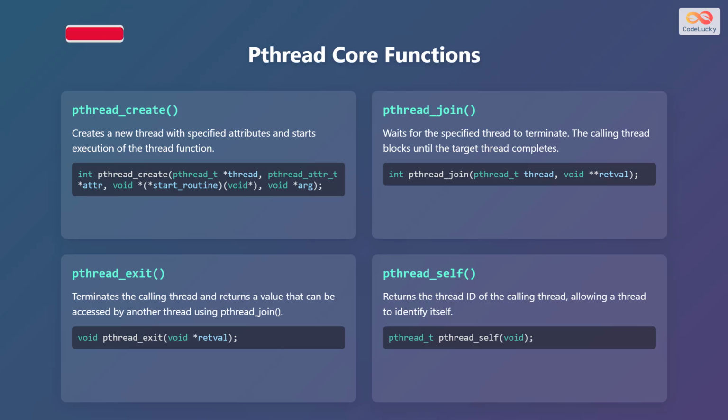The third function is pthread_exit. This function terminates the calling thread and returns a value that can be accessed by another thread using pthread_join. Its syntax is void pthread_exit and it takes 1 argument, which is void *retval. The fourth function is pthread_self. This function returns the thread ID of the calling thread, allowing a thread to identify itself. The syntax is pthread_t pthread_self(void).